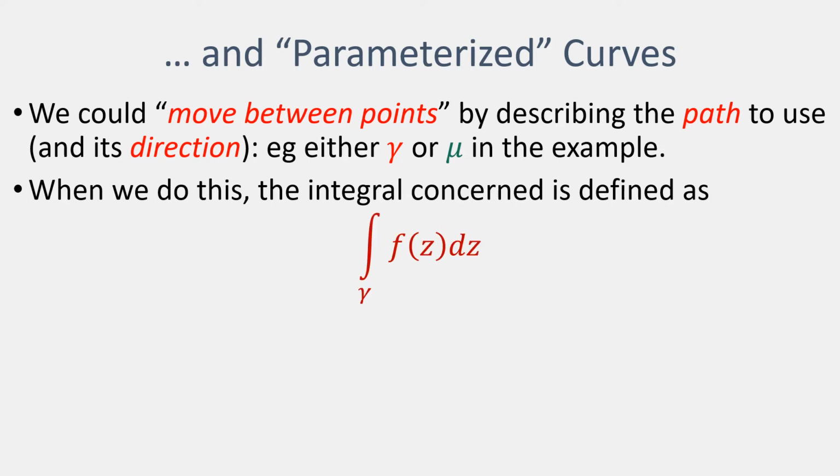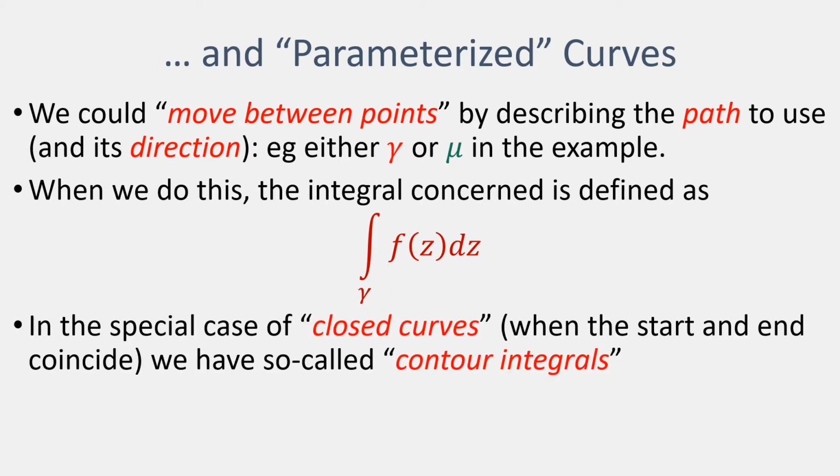Instead of using these bounds, we give the name of the curve that we're going to integrate with respect to. In the special case where the curve is closed, in other words, when the limits of our integration involve traveling from a point back to itself, we have what is called contour integrals, and we introduce a new notation for that as well.